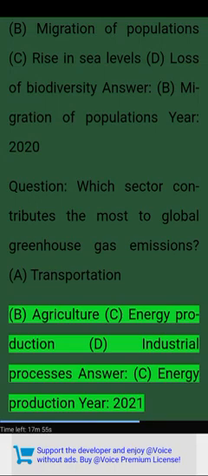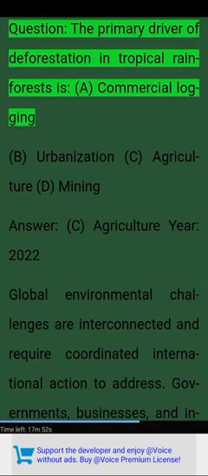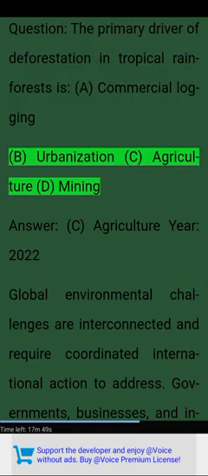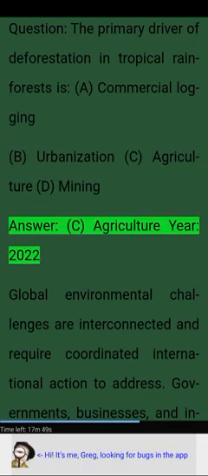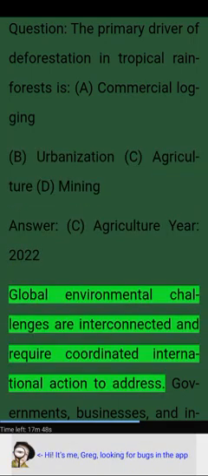Year 2021. Question. The primary driver of deforestation in tropical rainforests is A. Commercial logging. B. Urbanization. C. Agriculture. D. Mining. Answer. C. Agriculture. Year 2022. Global environmental challenges are interconnected and require coordinated international action to address.